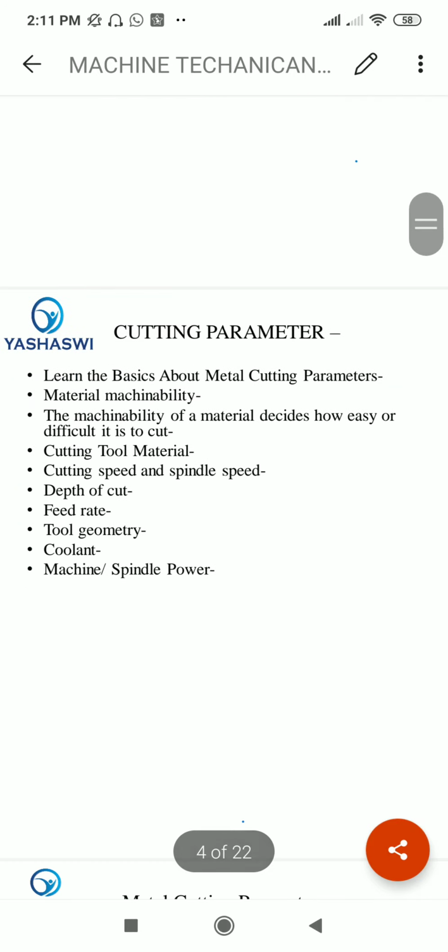Second, which types of cutting parameters are covered in machine technicians or in process planning? Learn the basics about metal cutting parameters and material machinability. The machinability of a material decides how easy or difficult it is to cut. Then cutting tool material, cutting speed, spindle speed, depth of cut, feed rate, tool geometry, coolant, and machine spindle power.